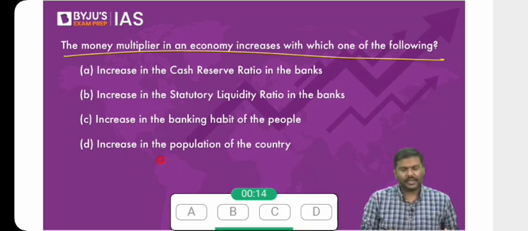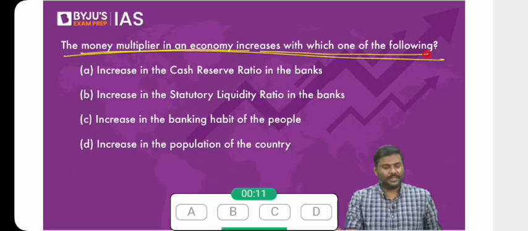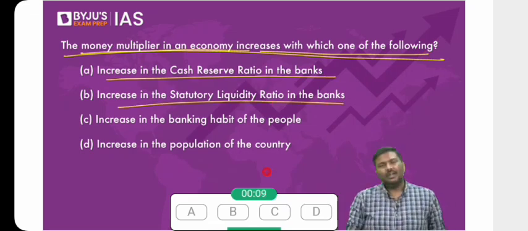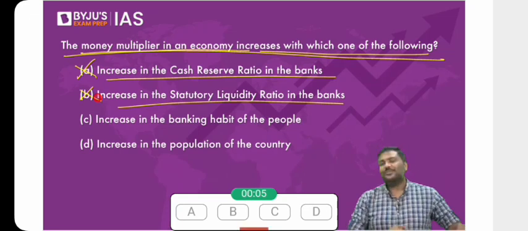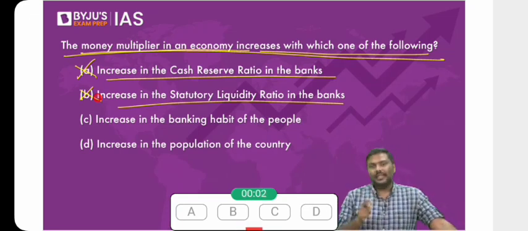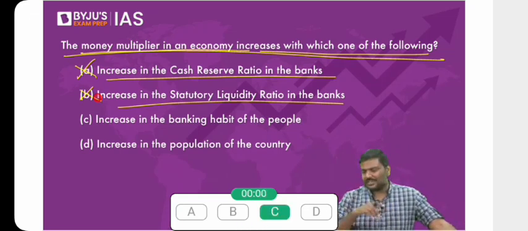60% answered correctly. Why? Money multiplier in an economy increases with which of the following? Increase in the CRR, increase in the SLR. Do you think if CRR, SLR increases, money multiplier will increase? No. It's a basic idea. We have discussed this yesterday also. If CRR, SLR increases, liquidity in the banking sector will come down. If the liquidity comes down, will the fractional reserve system create a lot of loans? No, it will create fewer loans.